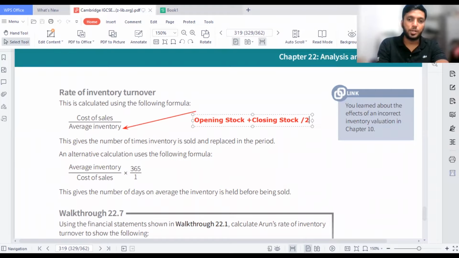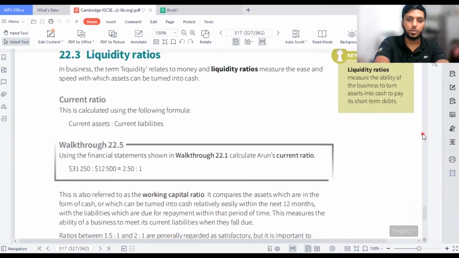Then if you are going for trade payables, take opening trade payables plus closing trade payables, divided by 2, because they give two figures in exams most of the time. So now let's move on to the point we want to discuss. In this question, I think they haven't given two figures except the inventory. So I'm going to do both formulas and calculate and show you how the rate of inventory turnover works.